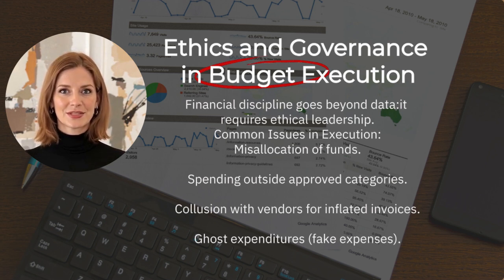Ethics and governance in budget execution. Financial discipline goes beyond data. It requires ethical leadership. Common issues in execution: misallocation of funds, spending outside approved categories, collusion with vendors for inflated invoices, ghost expenditures, fake expenses, deliberate non-reporting of surpluses. Ethical best practices: implement clear procurement protocols, ensure independent internal auditing, maintain segregation of duties in financial workflows, conduct regular ethics training for finance officers and approvers.